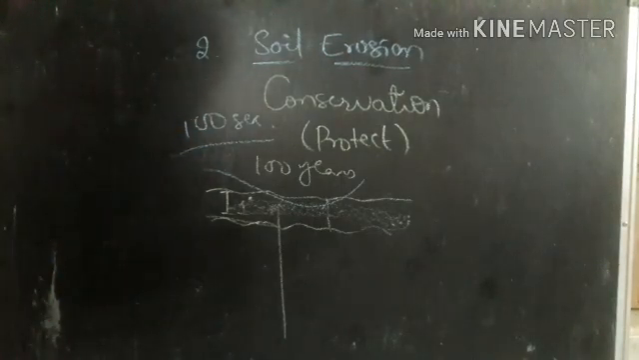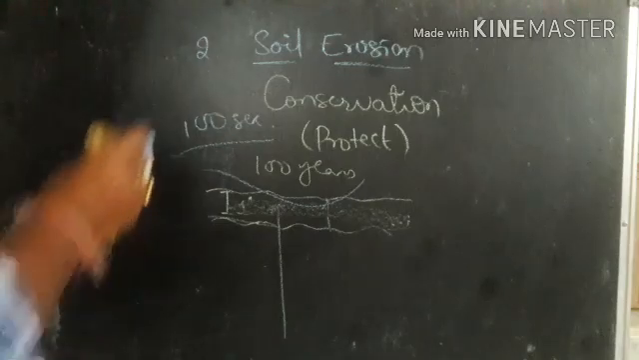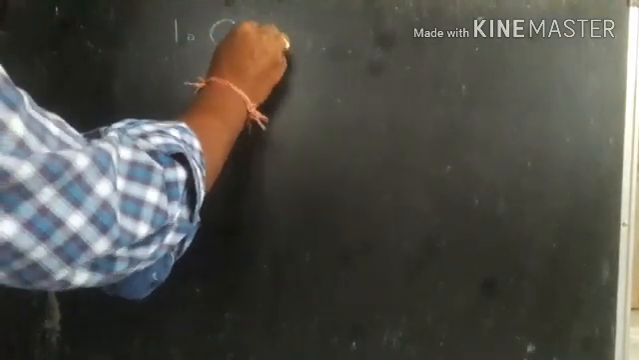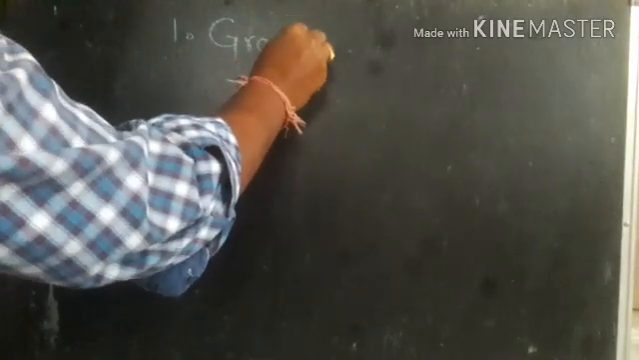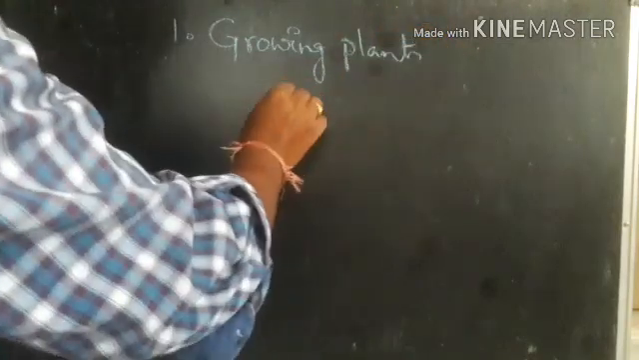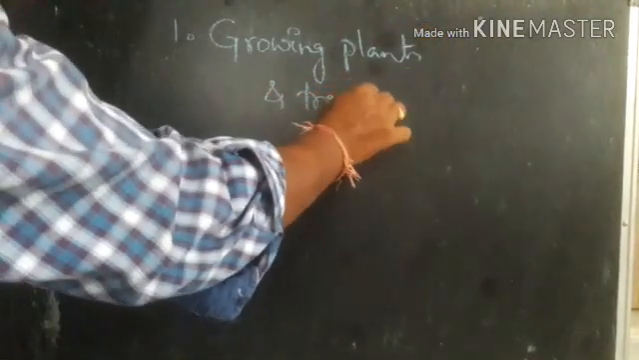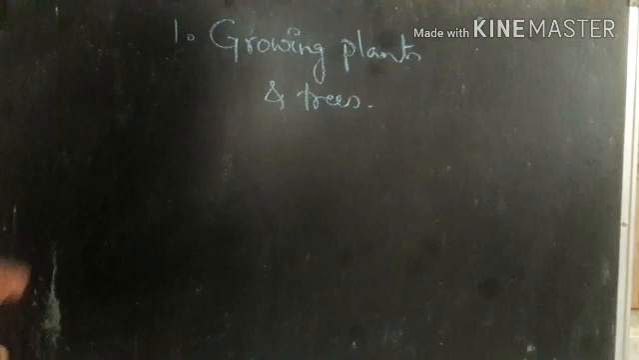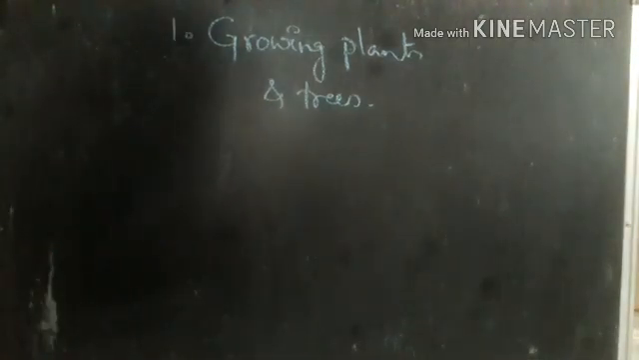So how can we conserve the soil? For the conservation of soil we have several steps, meaning several methods by which we can prevent soil erosion. And the first one is growing plants and trees. Simply by growing plants and trees, we know the importance of plants.